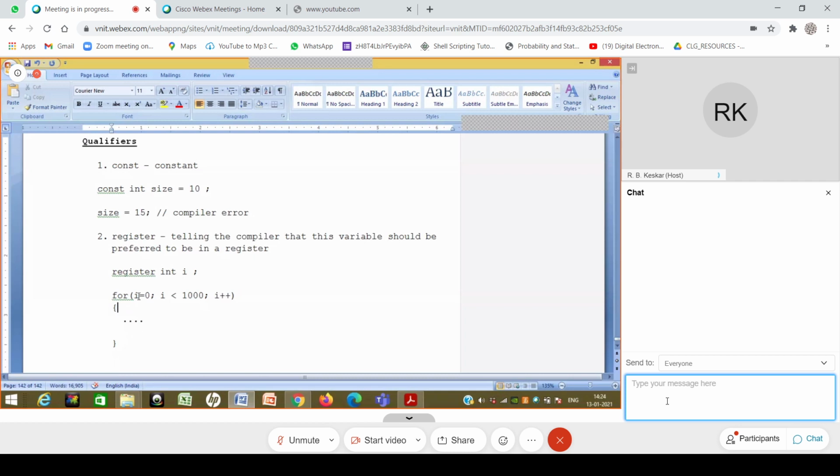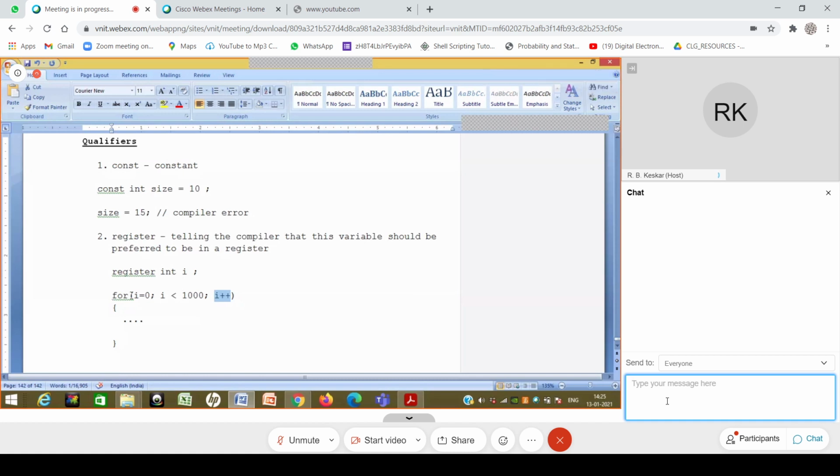So not everything could have been in a register. But now what happens is every time I go to this condition, I have to check the condition, and I have to increment the value of i. If it is not in a register, every time it has to be brought from memory to a register. So it takes a lot of overhead, bringing some value from memory, and again maybe it gets moved back. Okay, so this is like blocking a register.